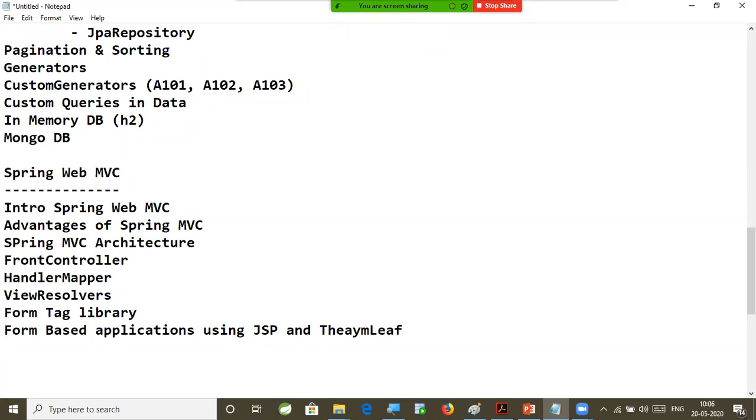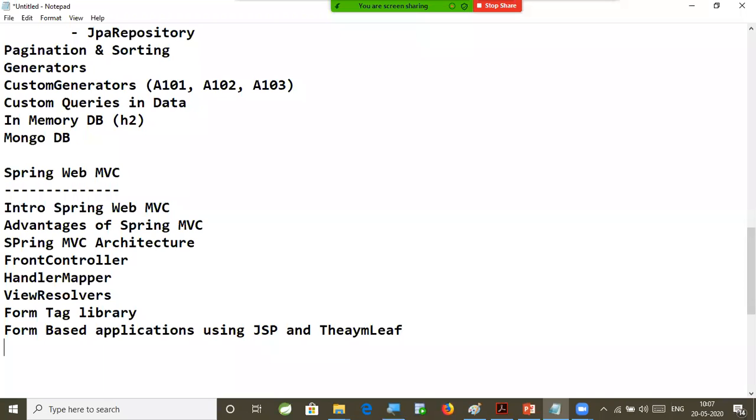This is sufficient, sir, because no need to learn how many controllers are there, what is simple controller, form controller, multi-action controller, that is outdated. So we are going to see at the industry level. In the industry, nobody will use those outdated controllers, outdated handler mappers and all. So what is required for you?